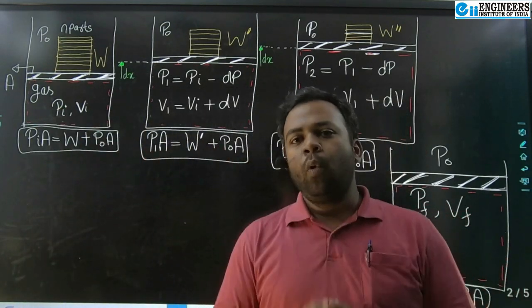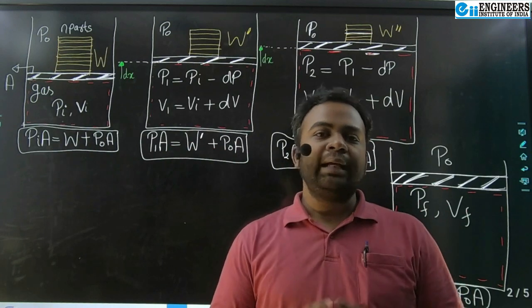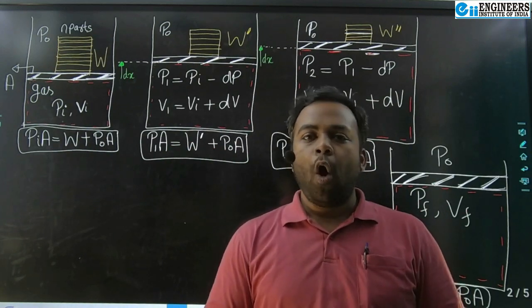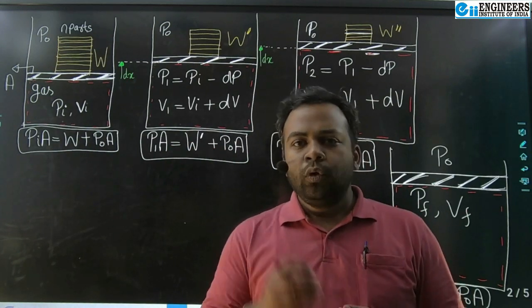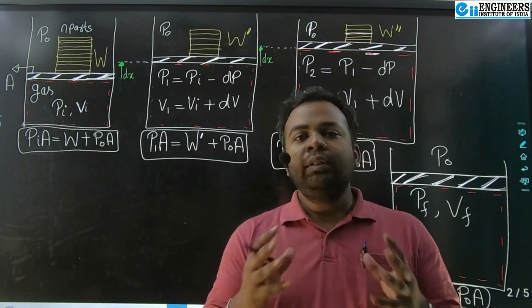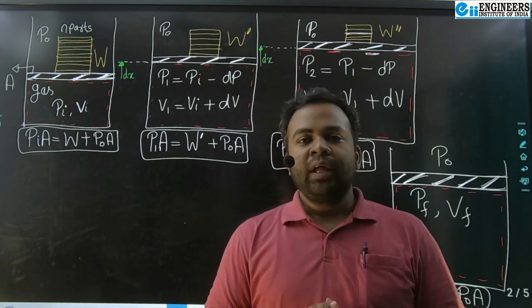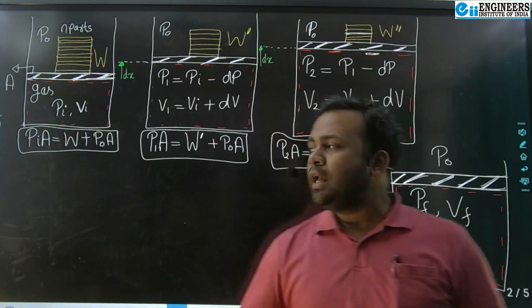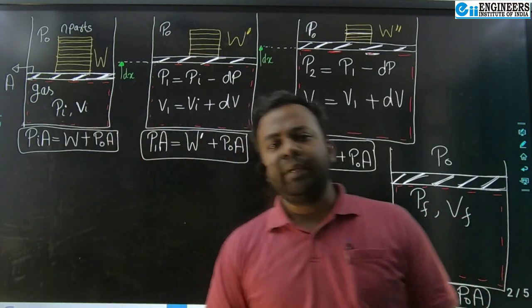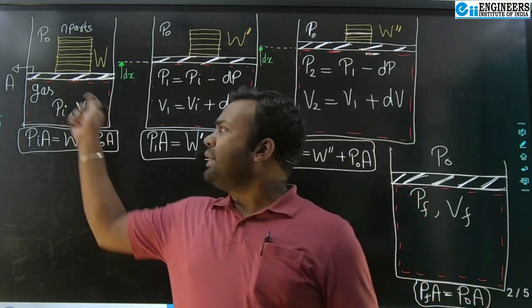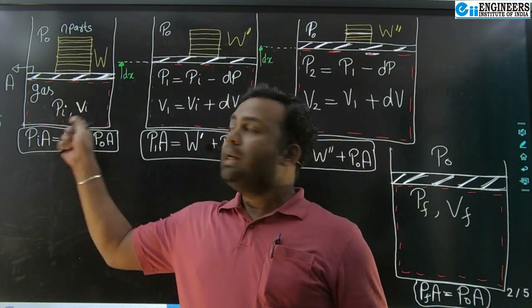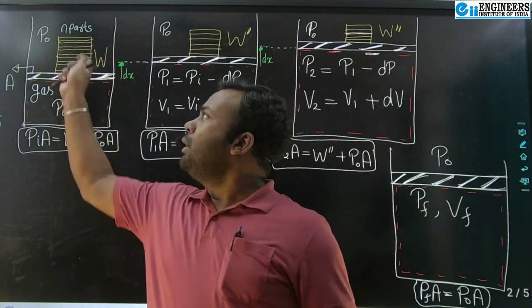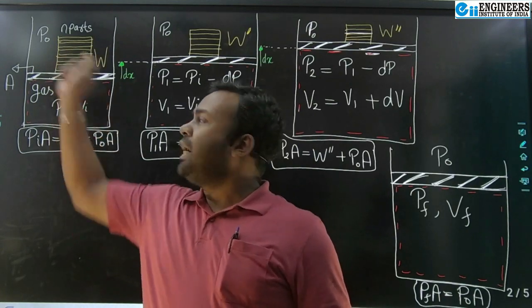So this work done by the system is also called boundary displacement work or PdV work, right? So let us start the discussion of how this derivation comes. But before that, let's have a quick recap from the previous discussion. So here we have taken the piston cylinder arrangement, and here the gas pressure force is balancing all the weight over the piston top, as well as the atmospheric pressure force.